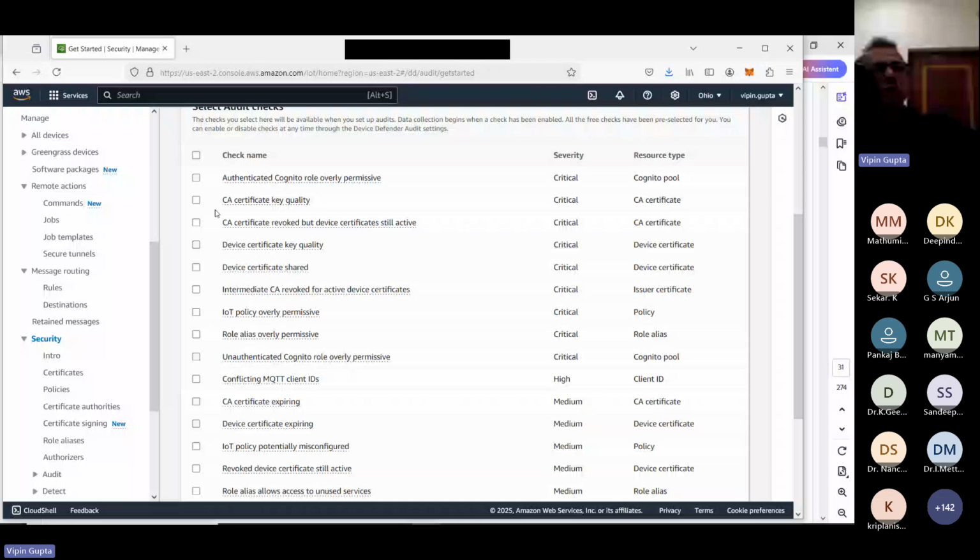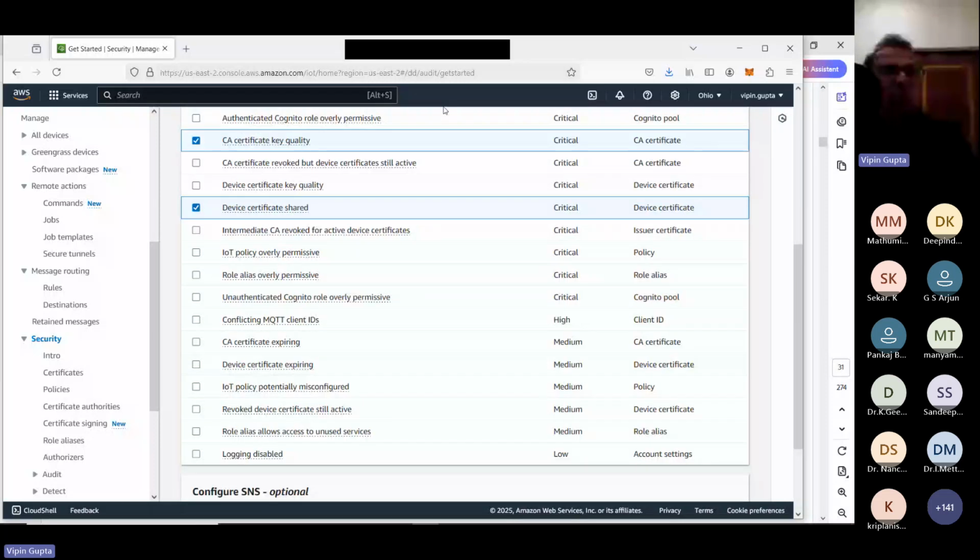You might be using third party CA certificates. So if we are going to check this one, whether this certificate is used by 2 or 3 devices or not. IoT policy overly permissive: that means that device has been given certain more permission than required. So you can specify certain things.